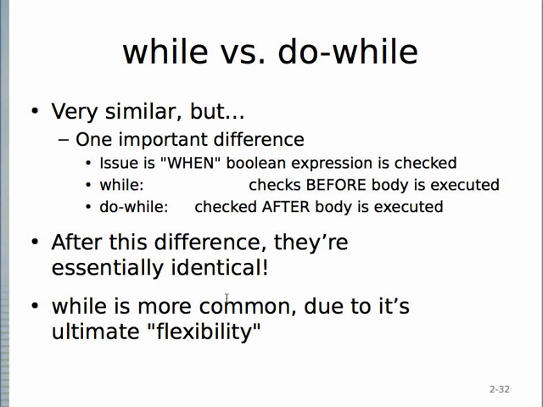Which one is more common? Let's say you're looking at some code that's asking a user for a username and a password. You might want to use a do while, because you ask at least once. And if the password is correct the first time, you just exit the loop. If it's not correct, you go back and ask for a password again. So, do while would make sense there. You could use a while statement too, but the natural choice when you're asking for a password or something like that would be a do while. So that's one situation.